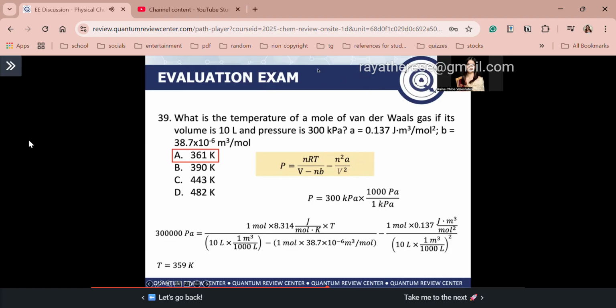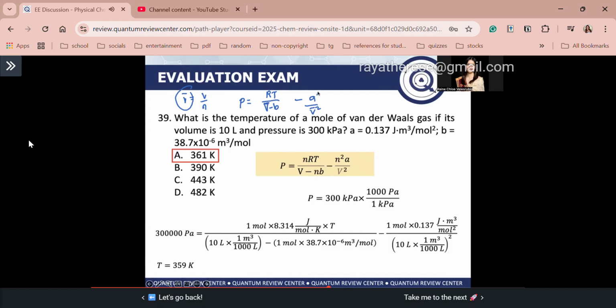Ma'am, confused ako, bakit hindi siya V bar? Bakit hindi molar volume? Okay guys, so dito kayo makinig, okay? So again, sorry for the confusion guys. Tandaan, V bar is equal to V over n, tama? So if for example, molar volume ang binigay sa inyo, V bar ang meaning yan, okay? So the equation will now become P is equal to RT over V bar minus b, minus a over V bar squared.